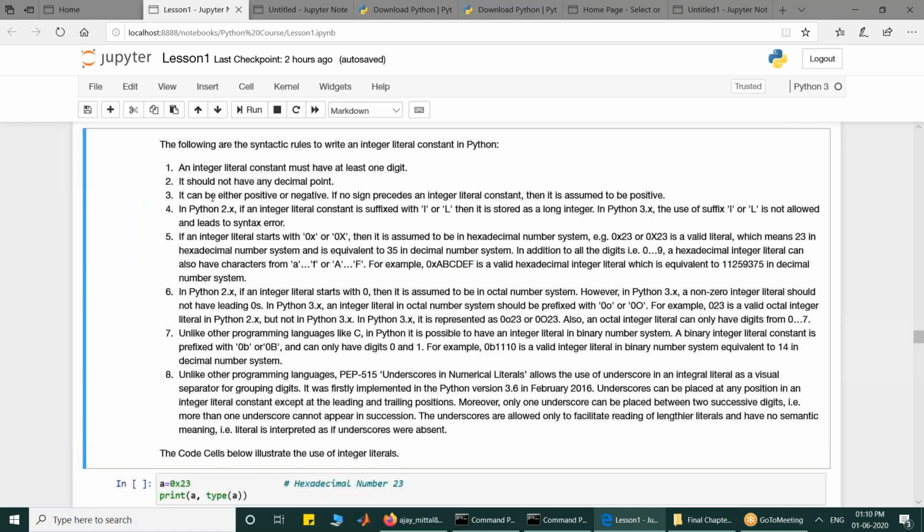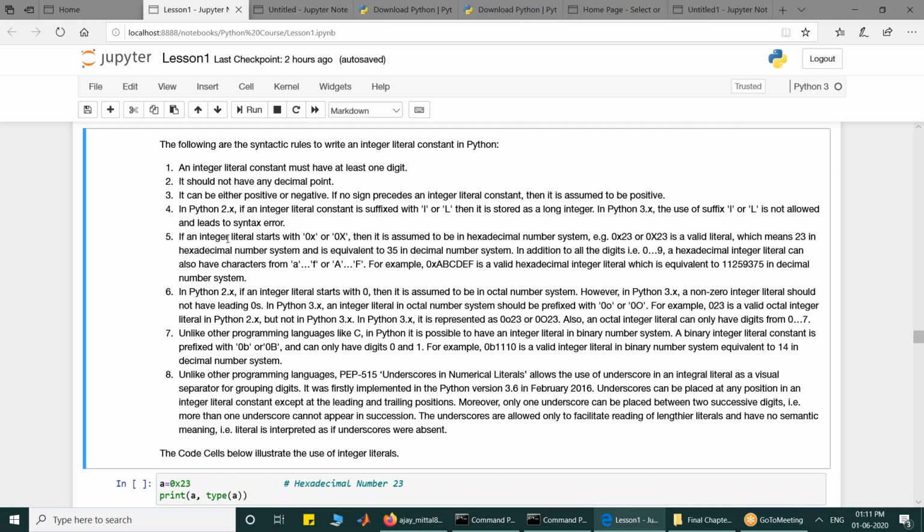In Python 2, you can suffix your literal with letter l or capital L, but in Python 3 it is not allowed, as long literals are deprecated. So in Python 3 you cannot write 23L, but if you are using Python version 2 you will be able to write 23L, which means long integer.